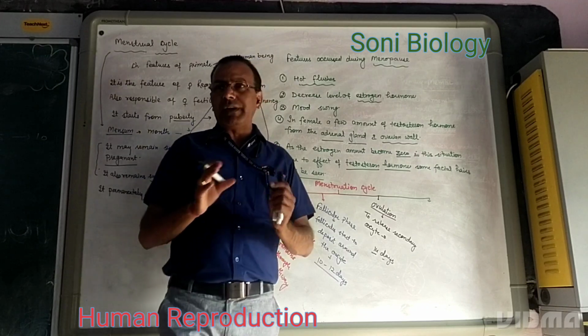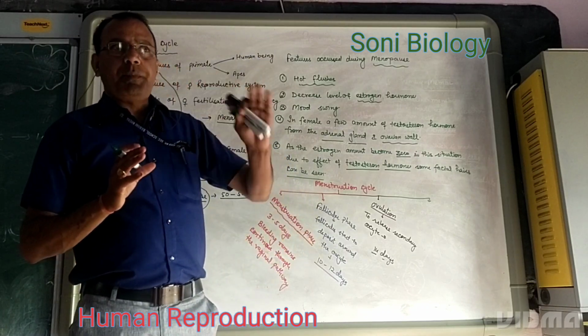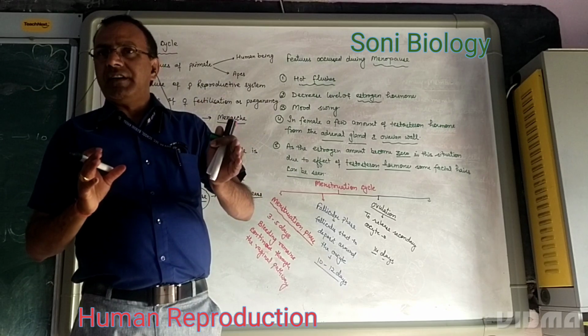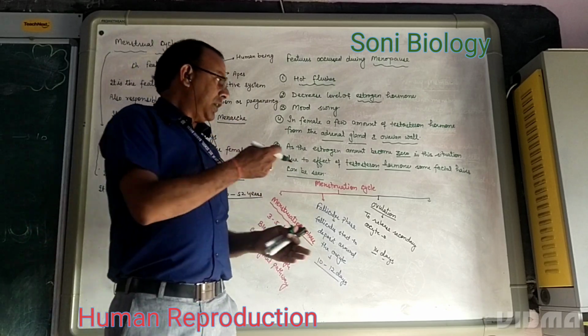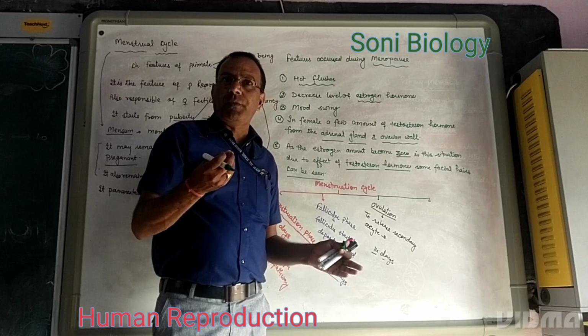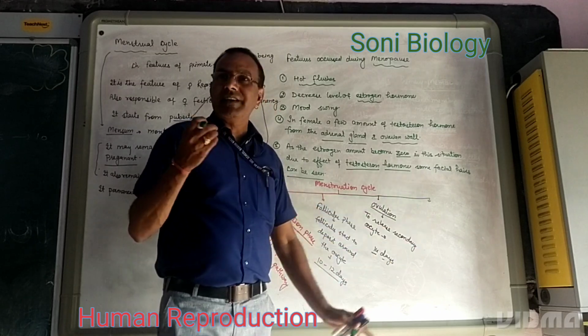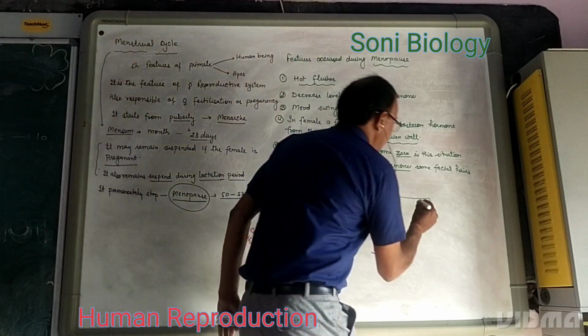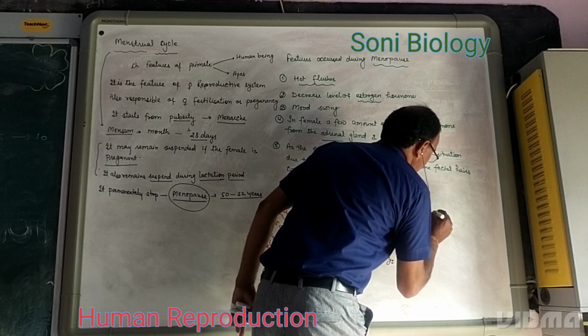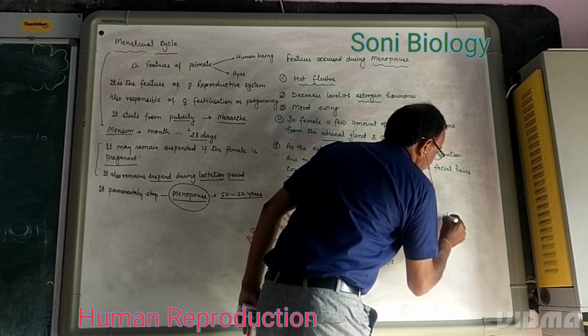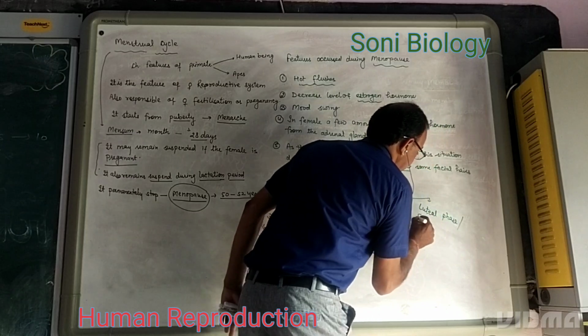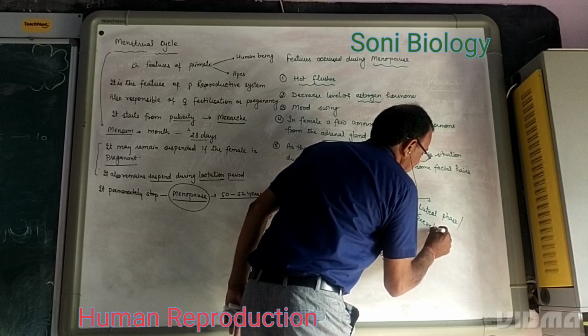But if the egg is not fertilized, then the corpus luteum starts to degenerate. That phase is known as the secretory phase or luteal phase.